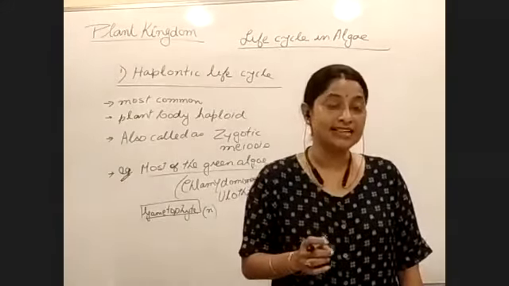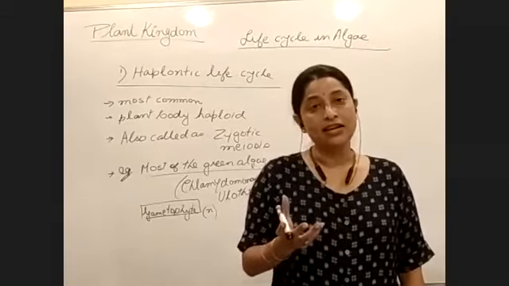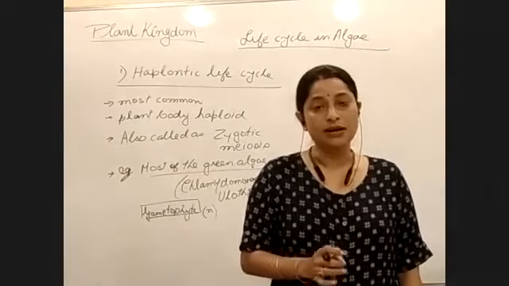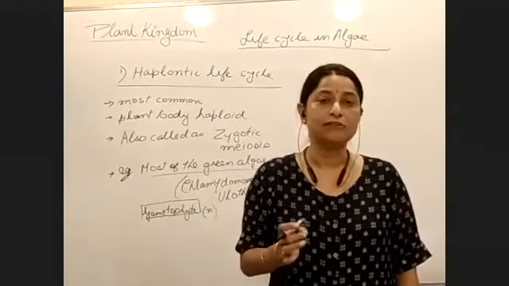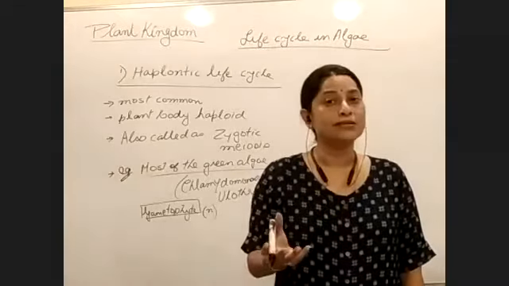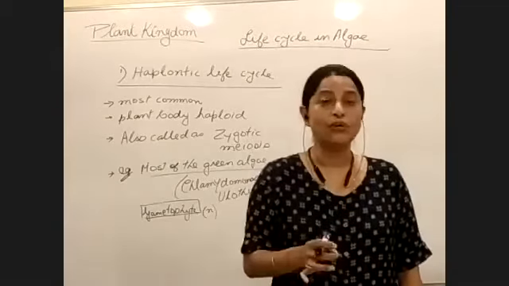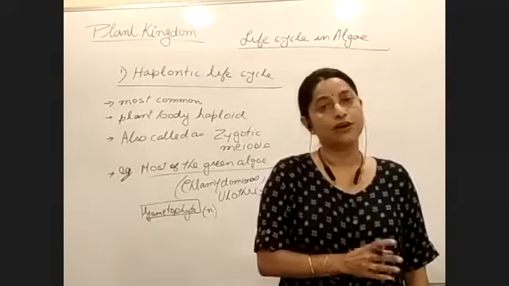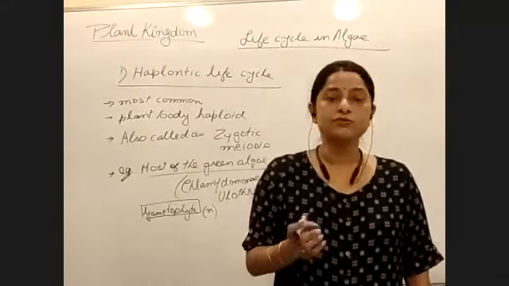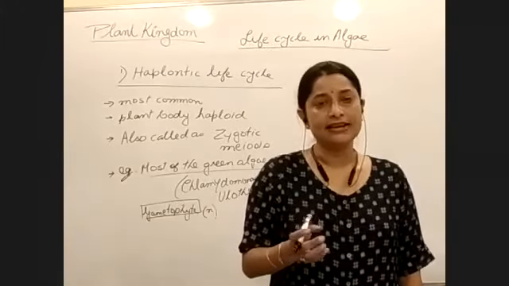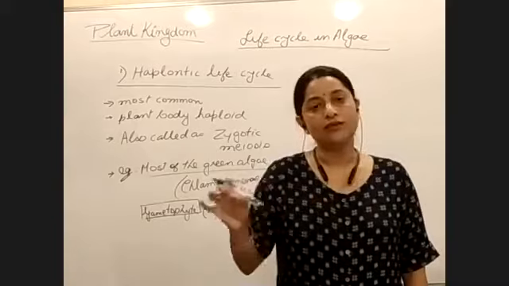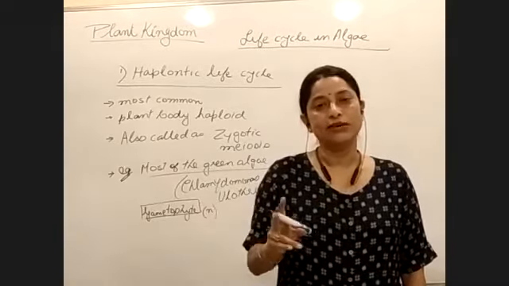The easiest way to remember or understand is, if the plant body has n set of chromosomes, or a single set of chromosomes, then what do we call it? Gametophyte. If the cells have two sets of chromosomes, or the cells are twice n, then we call it a sporophyte. A plant body in the haploid state will be called a gametophyte. A plant body in the diploid state would be called a sporophyte.